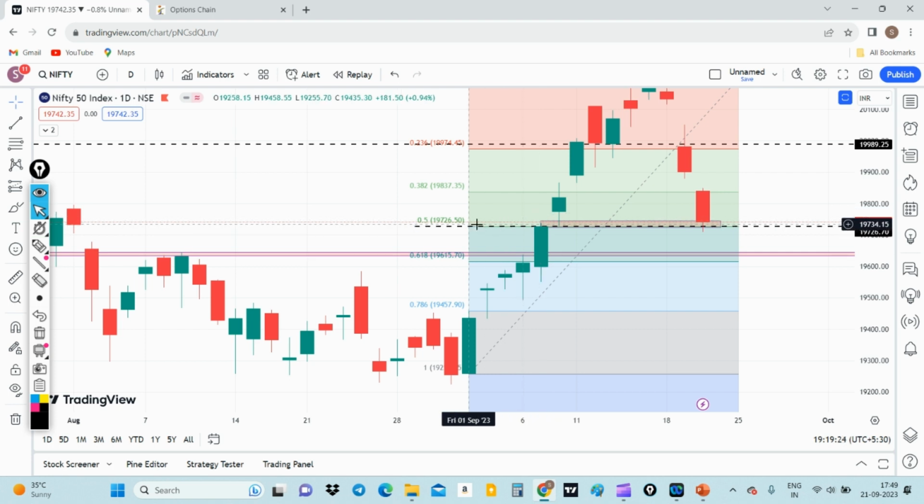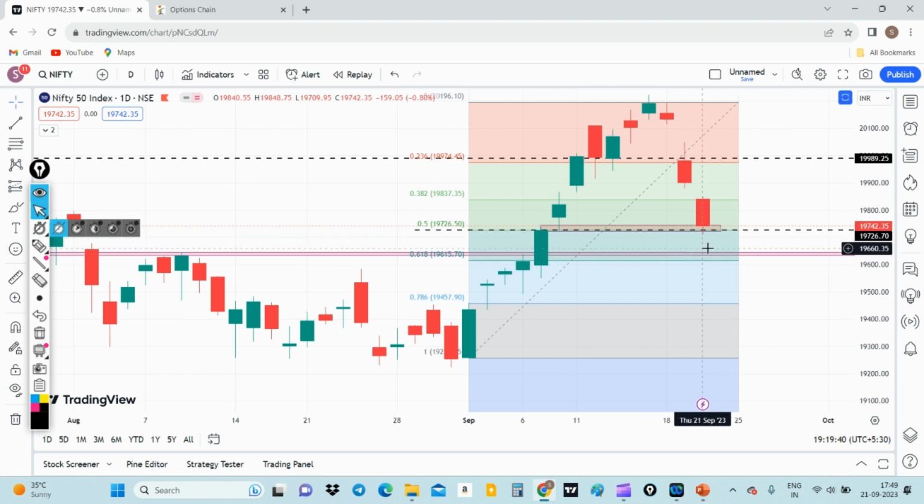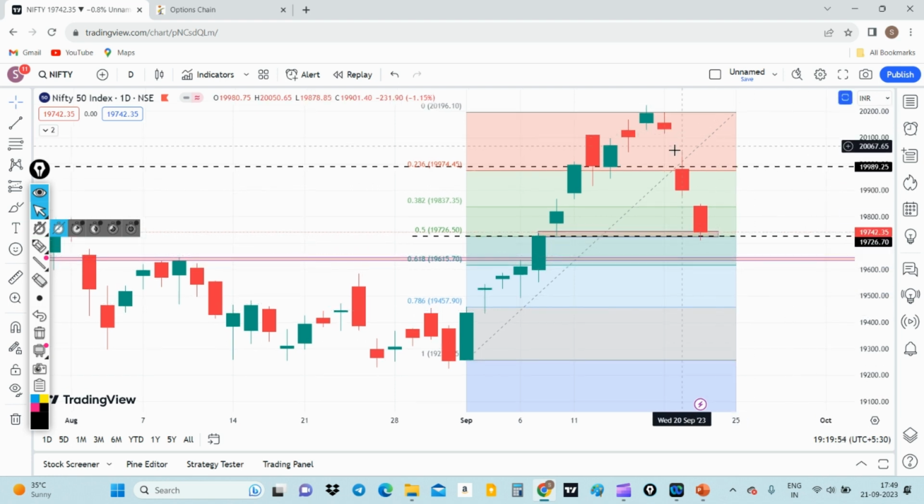Usually on a Fibonacci retracement, the golden zone, what we call the 50% zone to 61% zone, is where a particular stock or index usually takes support near the 50% retracement, and then if it has to continue the fall, it will bounce back and then give a downfall. Yesterday also we had a gap down and then a huge wick at the top, there was a sell off.